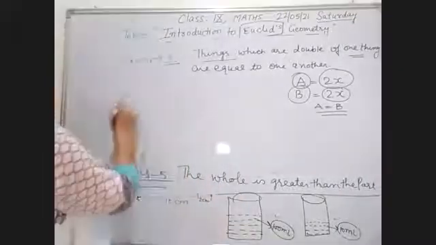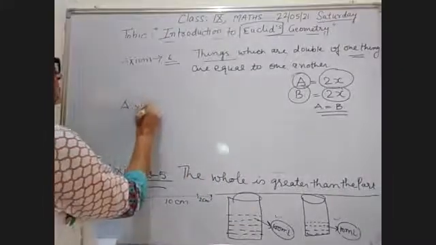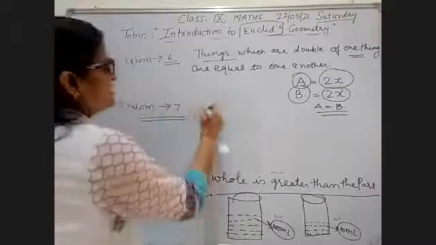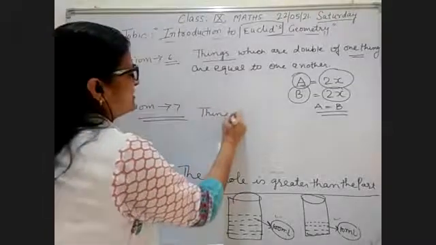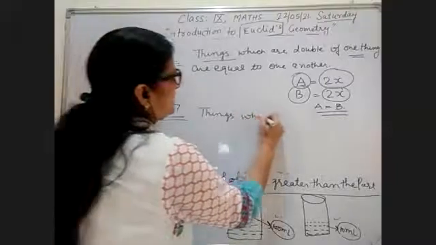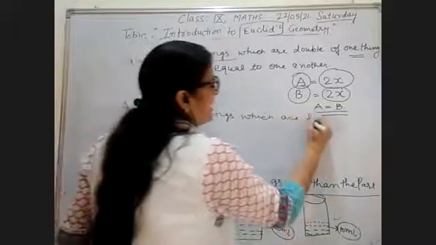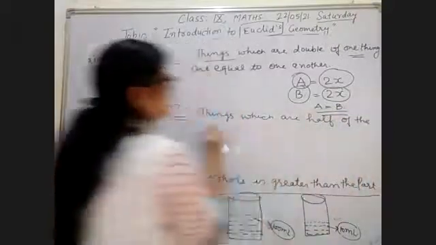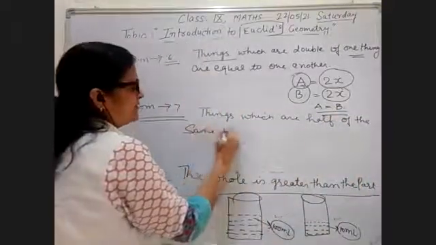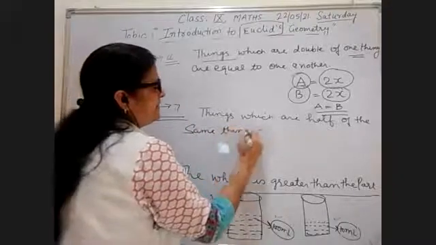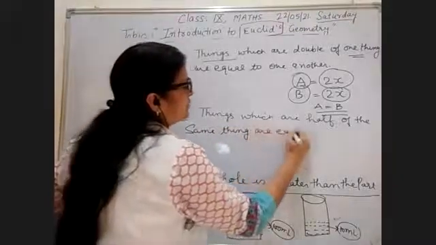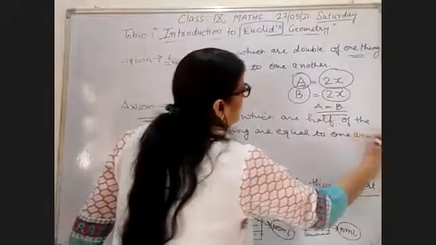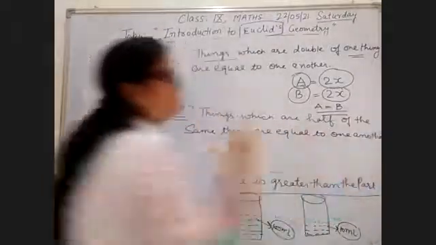And your last axiom, note down: things which are half of the same thing are equal to one another.